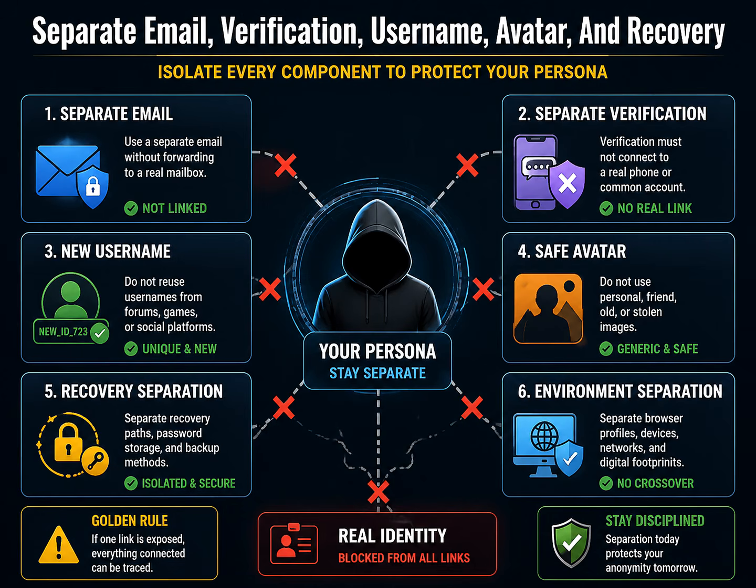Separation often fails through the phrase, just for convenience. The username is new, but messages forward to a real mailbox. Verification uses the everyday phone. Recovery links return to the work account. The avatar is new, while its follow name includes the investigator's real name. Each component exposes a small link. Together, they form a relationship chain.